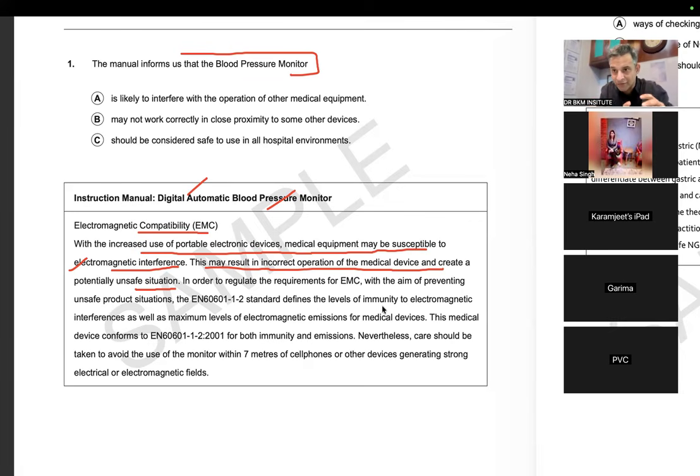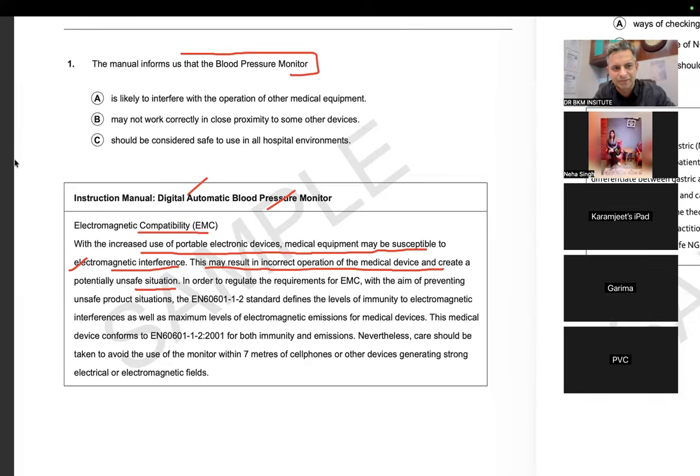When there is a tough line like this, again, I'm telling you everything, don't read it again. Try to understand the meaning of it. I have understood that for electromagnetic devices there are certain protocols, but I don't overread it because in the final exam there is a very rare chance that a difficult line would have your answer. So I just read it and try to understand there is a protocol, how to safeguard your device. This medical device conforms both for immunity and emissions.